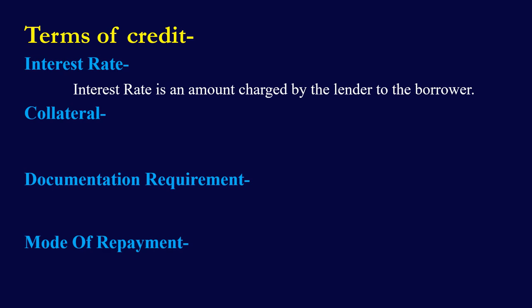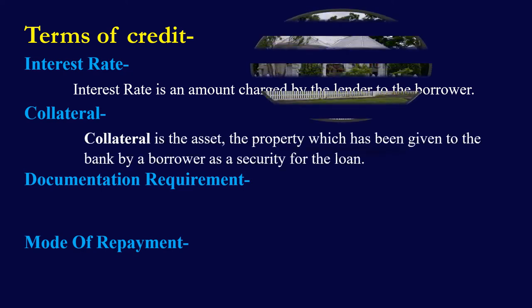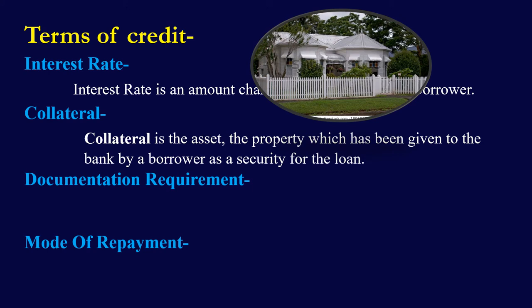The interest rate is an amount charged by the lender to the borrower. And collateral. Collateral is an asset. It could be a property such as land, building, vehicles, livestock that a lender accepts as a security for giving a loan. That means at the time of taking a loan, the borrower gives the collateral to the bank as a security. If the borrower defaults, fails to pay the loan, then the bank can seize the collateral. The bank can take over the collateral.